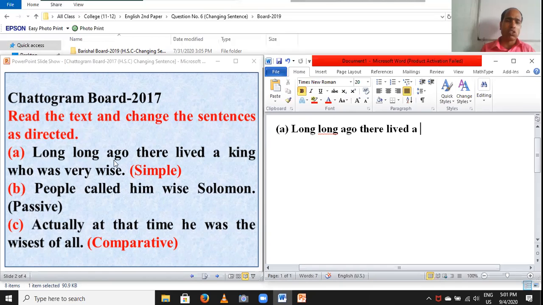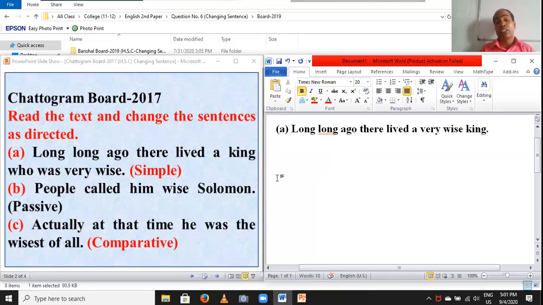From long ago there lived a king, lived a, and then you have to set very wise before king. Very wise king. Students, this sentence has been made simple.